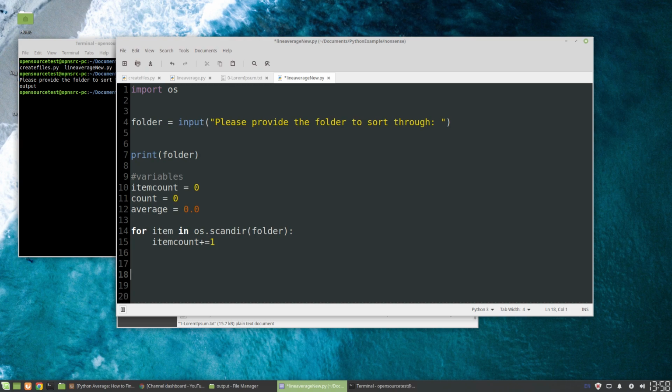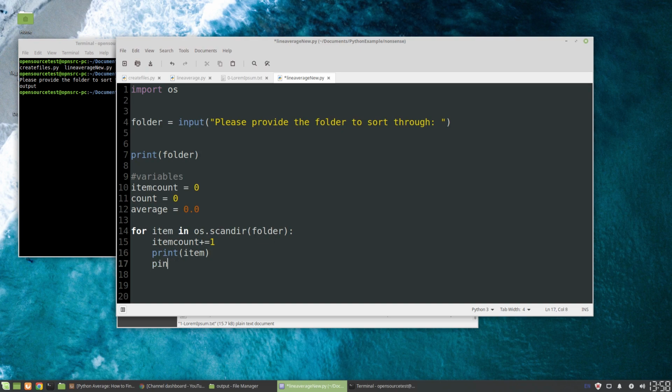And remember that when you're calculating an average, in this example, it'll be lines divided by items, right? Just to give an average, we're going to need to count the total number of items, and we're going to need the total number of lines. Now, inside each file, we need to open the file again. Right now we're going through one file, one file, one file. If we said print item, which we can show here, it should return the file name.